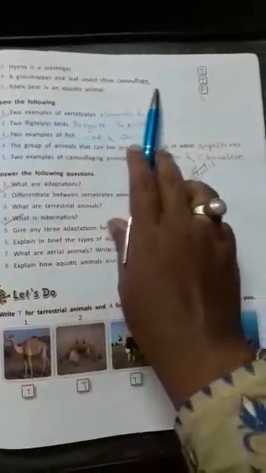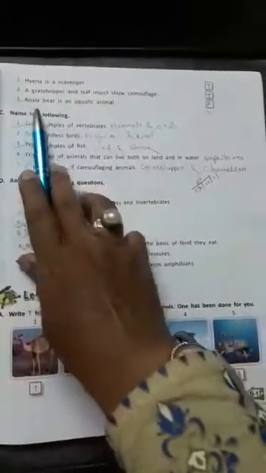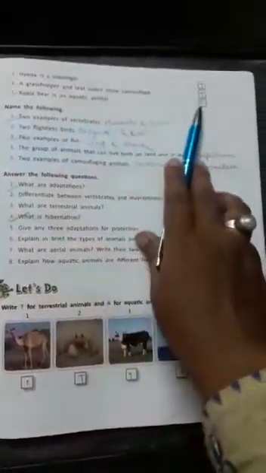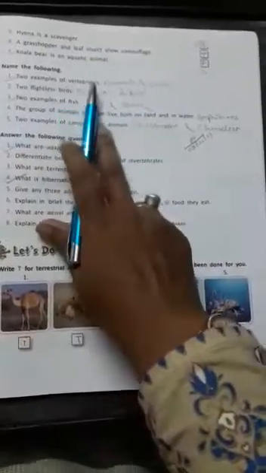Then the fourth statement is a grasshopper and leaf insects show camouflage. This statement is also true. So we should put T here. Then the fifth statement is koala bear is an aquatic animal. This statement is false. So we should put F here. Then come to exercise C. Name the following. The first question is 2 examples of vertebrates. The correct answer is mammals and birds are 2 examples of vertebrates.